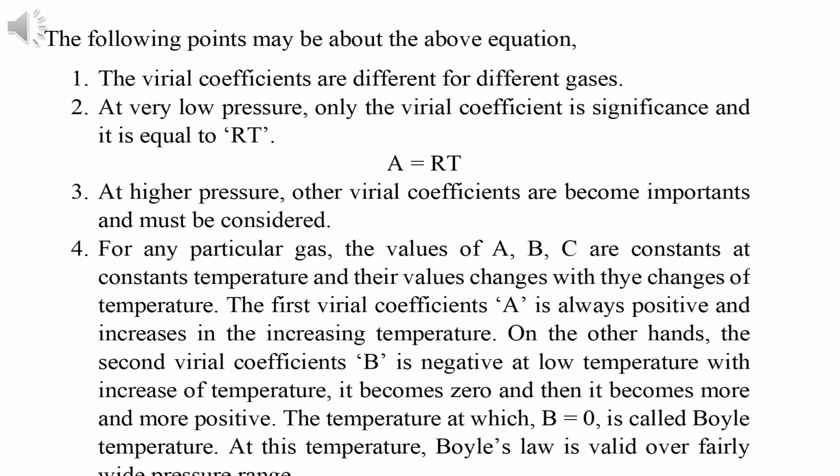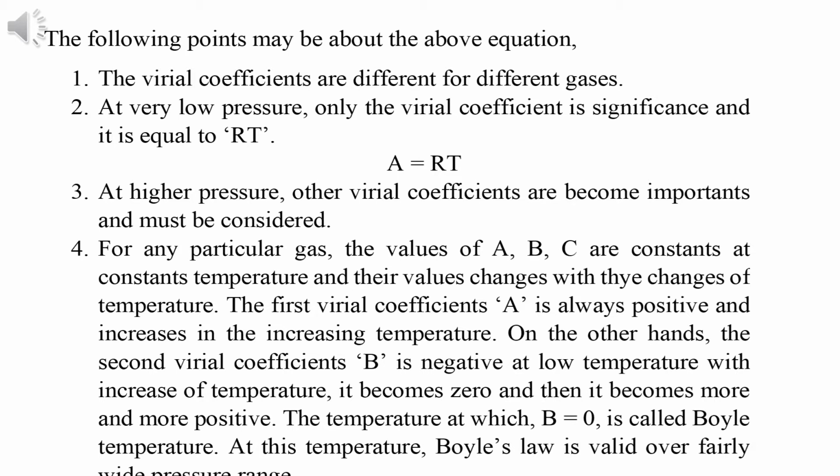Next, there are some important points mentioned for the virial equation. Point 1, the virial coefficients are different for different gases, that is when we change the gas, the virial coefficient value changes. Point 2, at very low pressure only the first virial coefficient is significant and its value is equal to RT, that is A equals RT at low pressure. Point 3, at higher pressure the other virial coefficients, that is except A, B, C, etc., become important and must be considered.